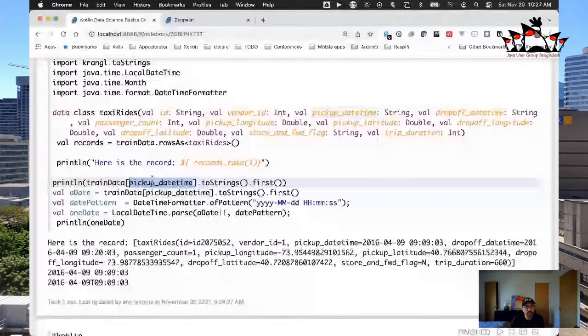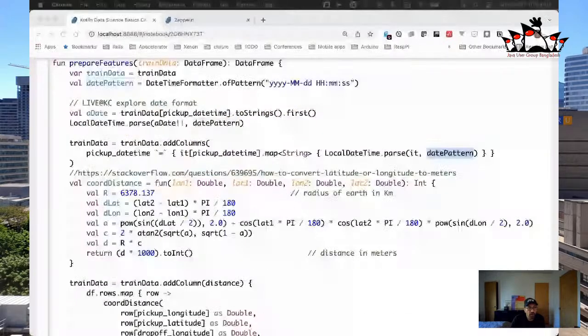Let's do one more thing, and this is a little bit more advanced. The next thing we want to do, in terms of data transformation and data processing, is see how far each trip was. Now, we know what the starting latitude and longitude are, and we know what the ending latitude and longitude are also.